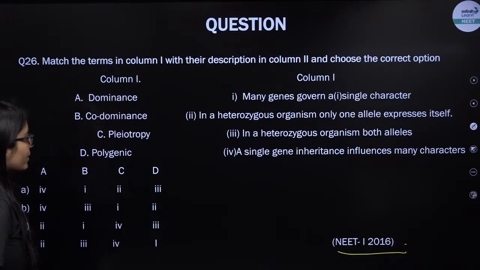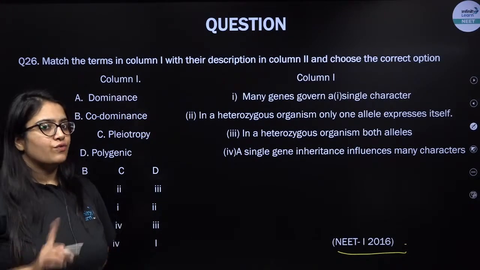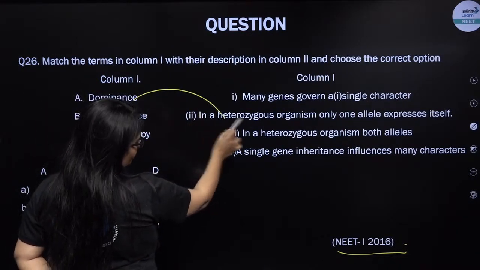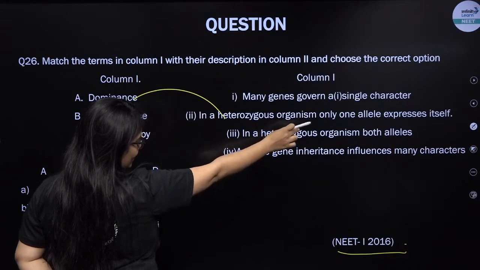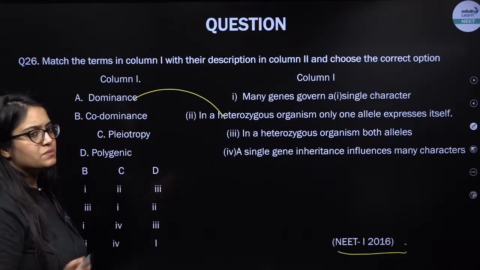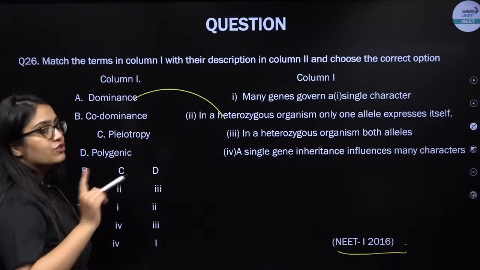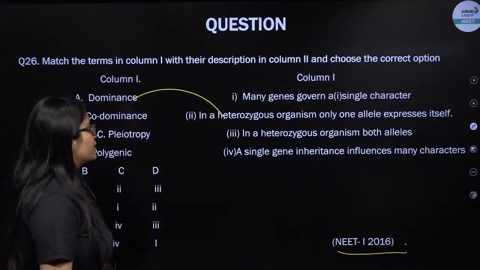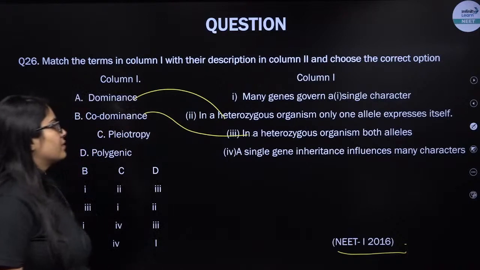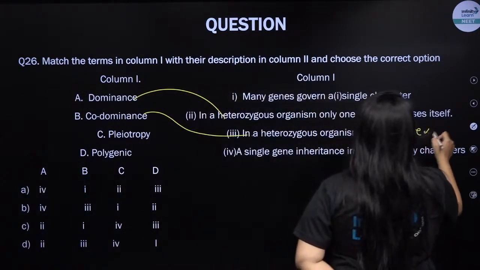Okay, so dominance means, my dear students, that in a heterozygous condition only one allele is expressed. Like in capital T small t, only capital T expresses and the organism is a tall pea plant. Codominance means in a heterozygous condition both alleles are expressed. Both alleles express.